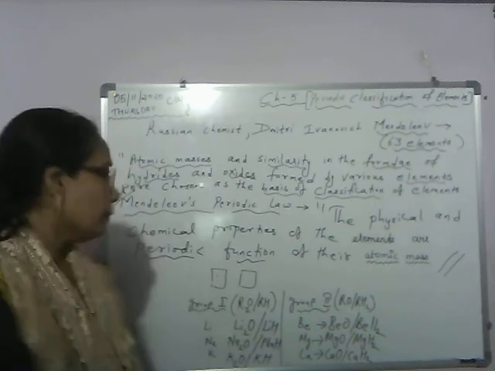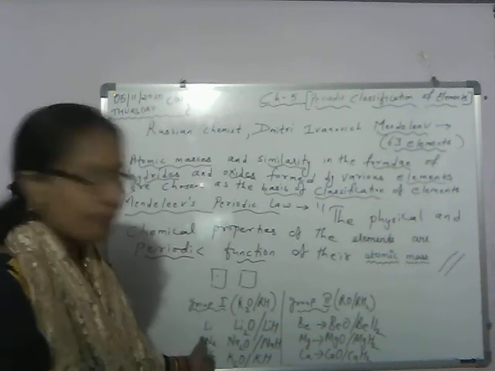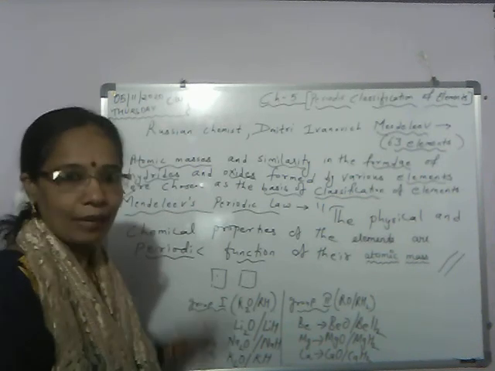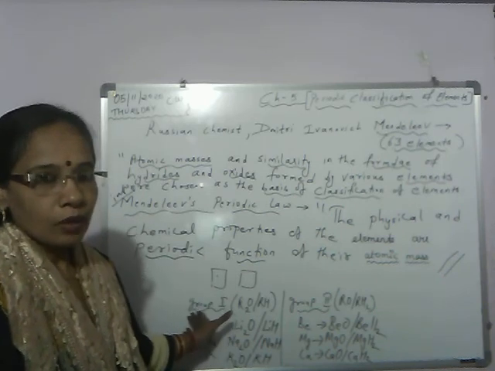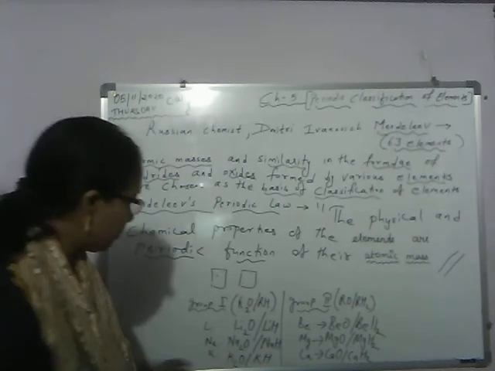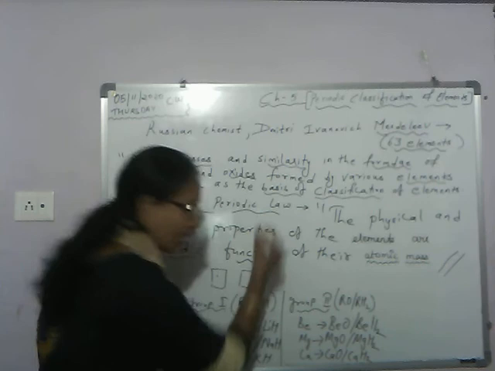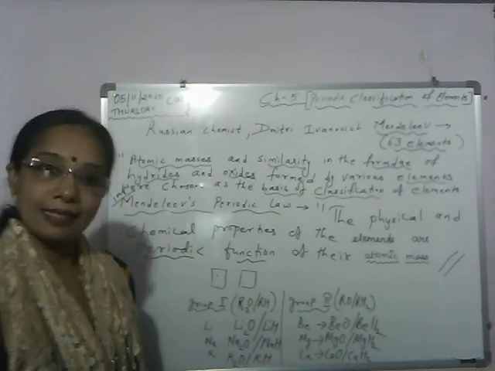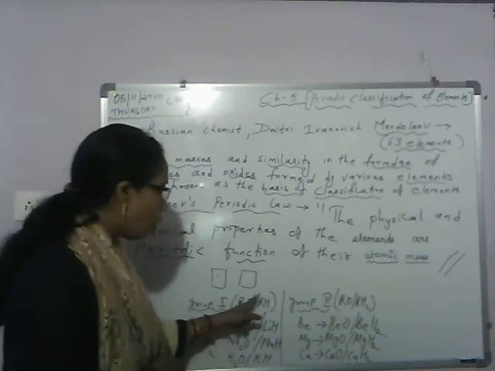For example, one vertical column, this is group 1. Some elements I have written here, not all the elements: lithium, sodium, potassium. They come under one vertical column, one group, group 1. And what is the formula of their oxides and hydrides? He has given a general formula, because the formula of oxides and hydrides of all the elements of that vertical column is similar. So he gave a general formula, R2O and RH.